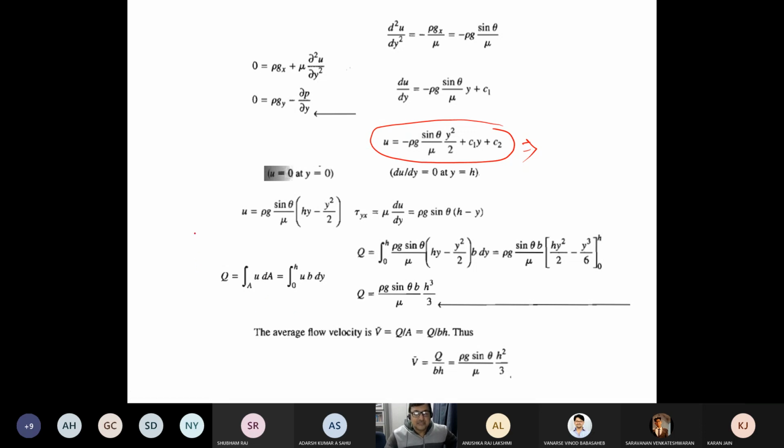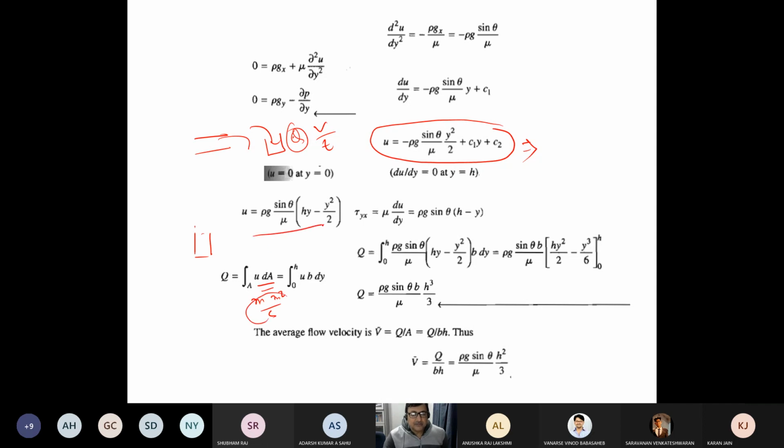This is actually what you are doing with a measuring cylinder. Last day I explained the experiment: if there is a flow taking place in a pipe, you put a measuring cylinder and collect for a while. The volume that you collect divided by the time will be your volumetric flow rate. How does that happen? Suppose u is your velocity, you multiply by dA and take the surface integral of dA. Units are meter square divided by second. So this is your volumetric flow rate.